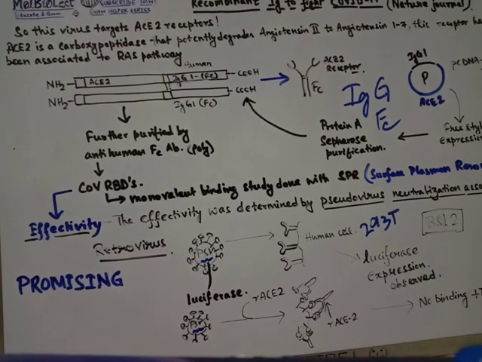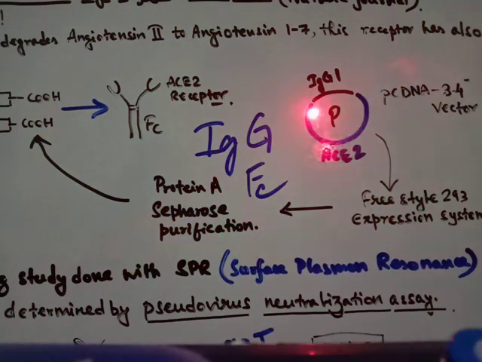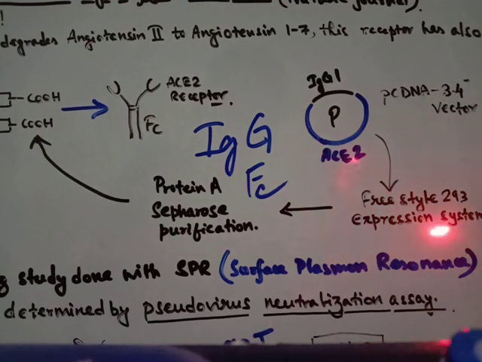So let's start with the production of the recombinant antibodies first. Let's see how it is produced. The production starts with a plasmid, and this is not an ordinary plasmid, but this plasmid contains the IgG1 gene, particularly of the Fc region of the IgG. The IgG1 Fc region is present over here, along with ACE2. The ACE2 of human origin is also present in this whole plasmid, and this plasmid is put into a pcDNA 3.4 vector, and it is expressed using the Freestyle 293 expression system.